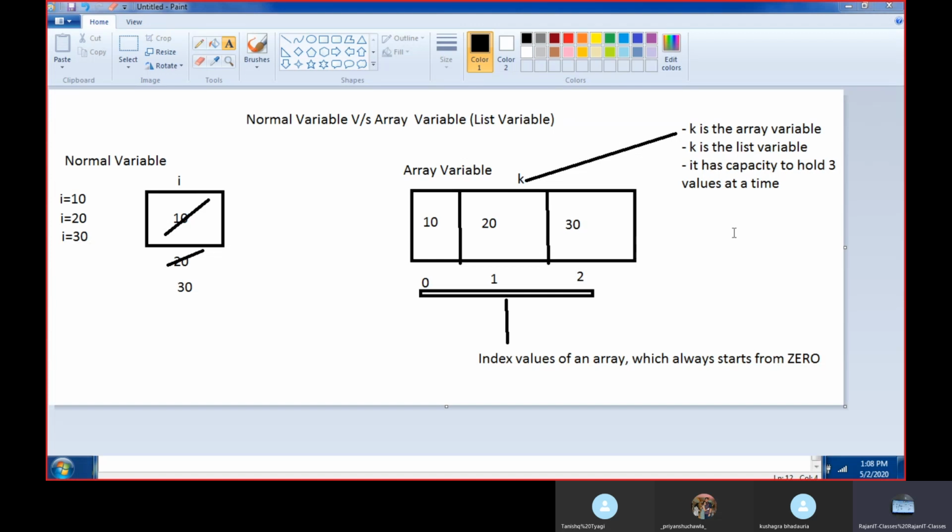If the array variable holds more than one value inside it, it means the big box is divided into a set of small boxes. The number of the very first box is 0, and it gradually increases by 1. The second sub box number is 1, then the third sub box number is 2. It is gradually increasing, right? So this is all about the normal variable versus the array variable.